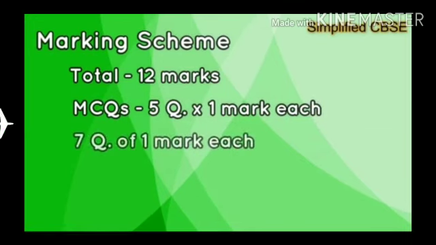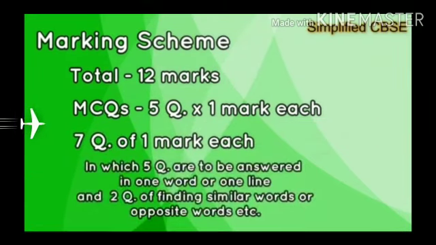Another part again is going to carry 5 marks. And the last part, where you have to find out the synonyms or antonyms of the words, will be of 2 marks. Like this, you are going to get 12 marks, and that is going to play a vital role in your percentage in the English subject.